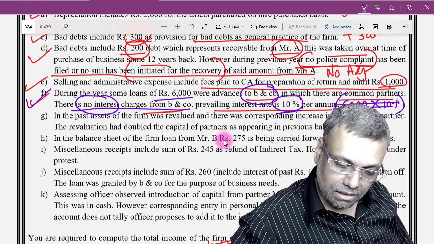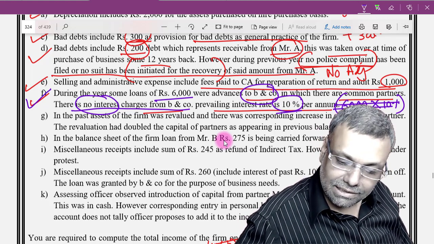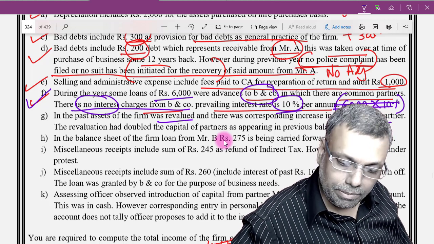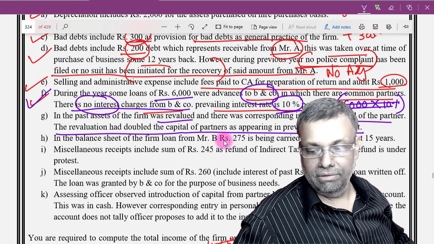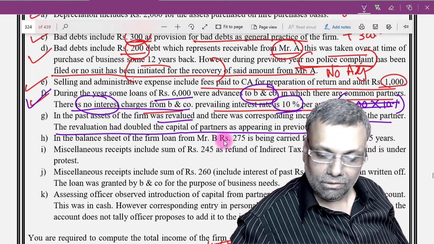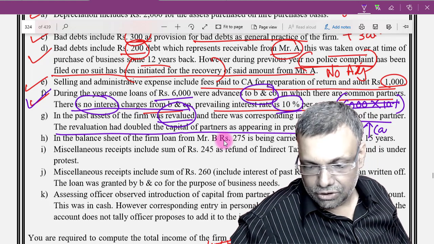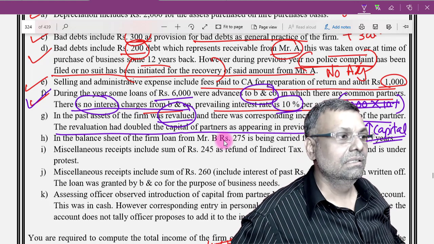Okay, then point number G. In the past, the assets of the firm were revalued and there was a corresponding increase in the capital of the partners. The revaluation had doubled the capital of the partners as appearing in the previous balance sheet. Now see, because of the revaluation, the capital figure has changed.